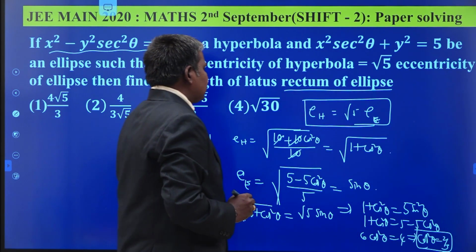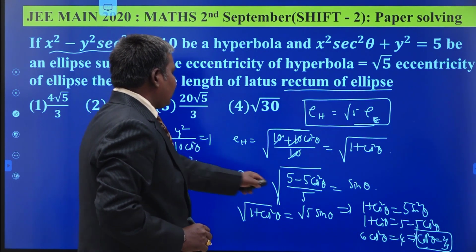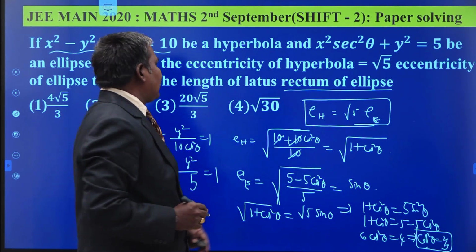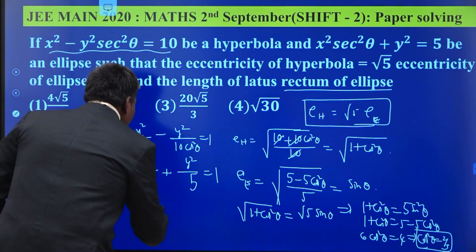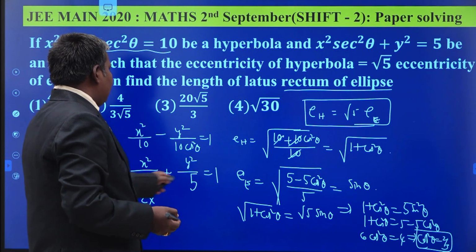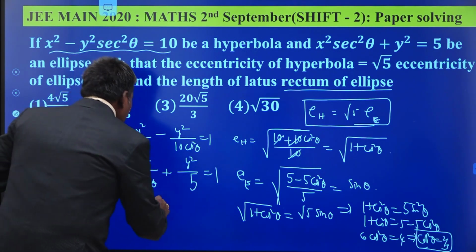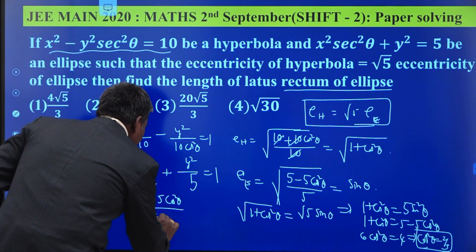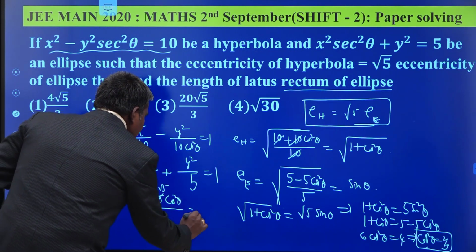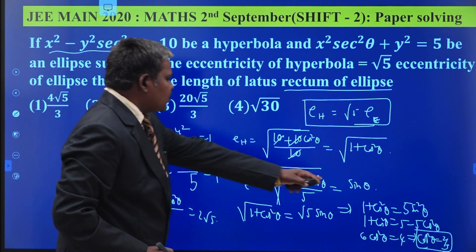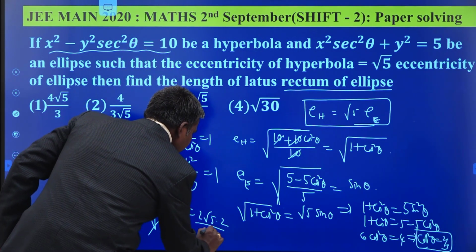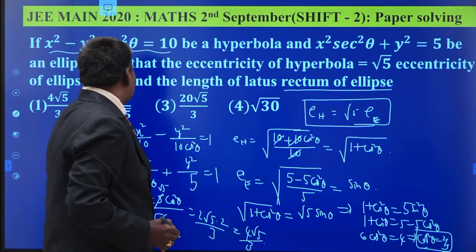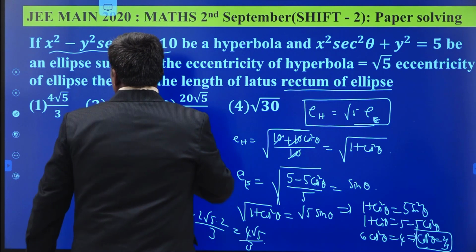So after this relation, we obtain the condition cos square theta is equal to 2 by 3. What you have to find out? The length of the latus rectum of the ellipse. This is your ellipse. The length of the latus rectum is equal to 2a square by b, because a is less than b. So 2 into 5 cos square theta by root 5. It cancels out root 5 times. 2 into root 5 into cos square theta, which is 2 by 3, gives 4 root 5 by 3. What is your answer? 4 root 5 by 3.